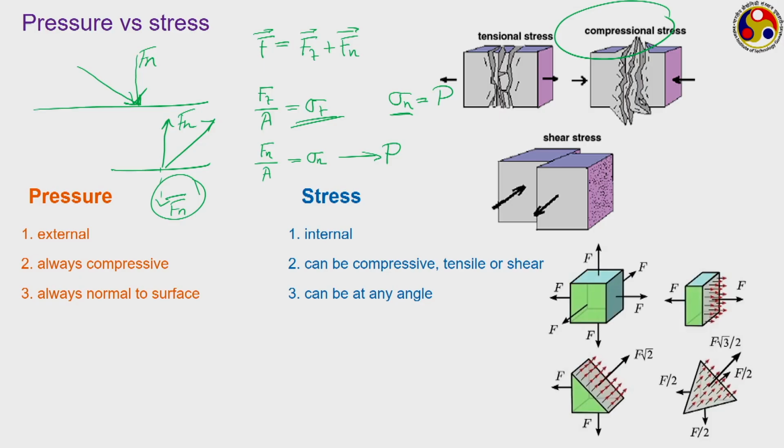Here we are having a cube and forces acting parallel to each of them. Now, if we break them, in the second case also the surfaces are parallel to each other and the forces are acting normal to the surface. However, if we look at this particular case, here again the force is acting normal to the surface, but it is not in an orthogonal direction, because here we are talking about the surface which is not parallel to any of the orthogonal axes.